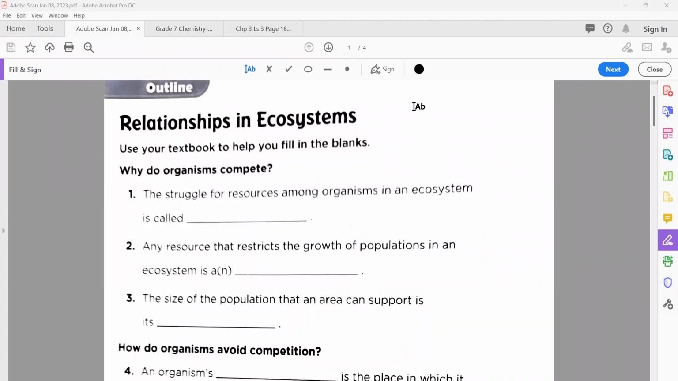Now we are going to start solving your workbook page number 62. So here, page number 62, everybody please open your workbook. Page number 62. Here the first statement is going to tell you the blank here. Statement number 1, the struggle for resources among organisms in an ecosystem is called. So you know very well the first word that is here.